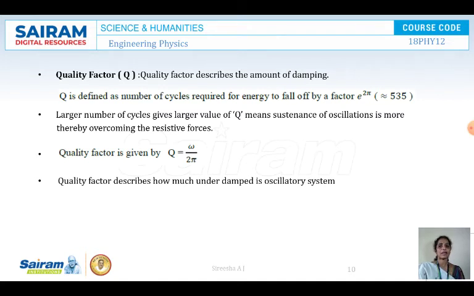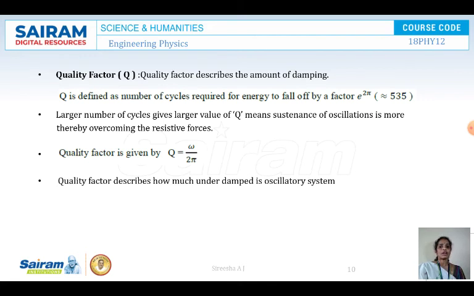You can see, for example, the fan. The moment you switch off the fan, it takes some time to come to rest. So that is called damping, the amount of damping. Here Q is defined as the number of cycles required for energy to fall off by a factor of e to the power of 2 pi. A larger number of cycles, a larger value of Q, means sustenance of oscillations is more, thereby overcoming the resistive force. So a larger value of Q means it sustains for a longer time. Oscillations take a long time to come to rest.